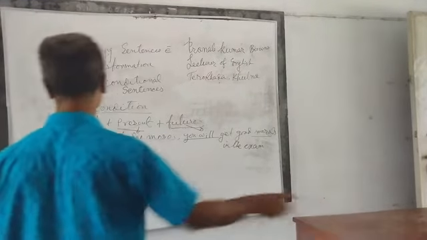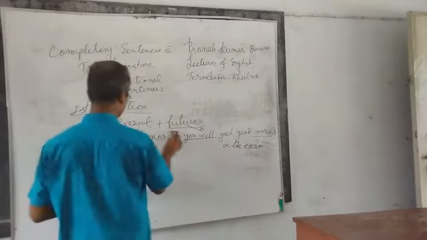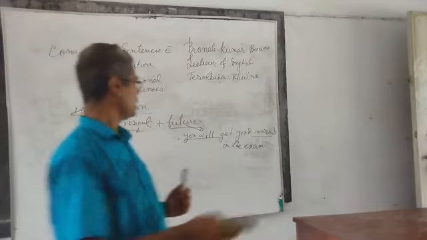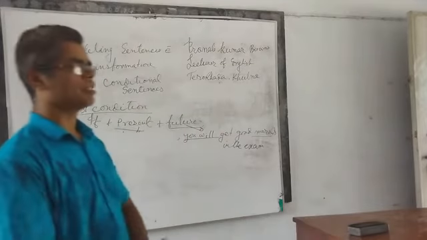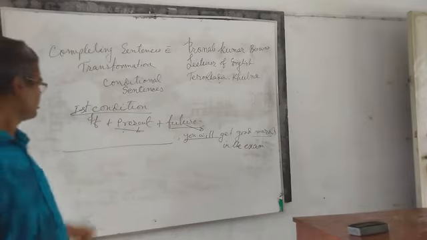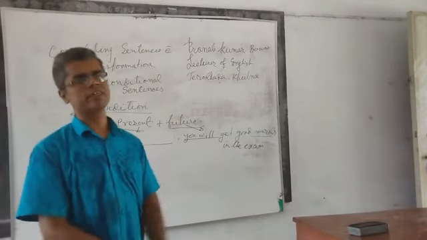Now, the first person has been omitted. You will get good marks. The question may come this way. Suppose in question A, the last portion has been given.